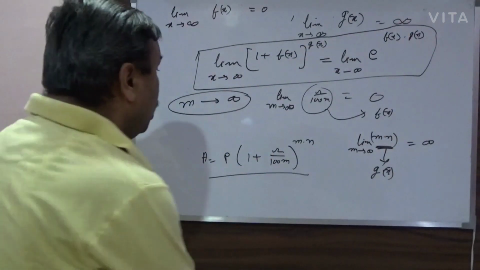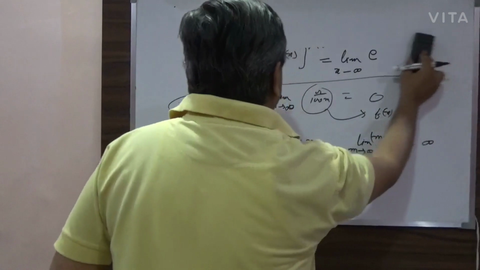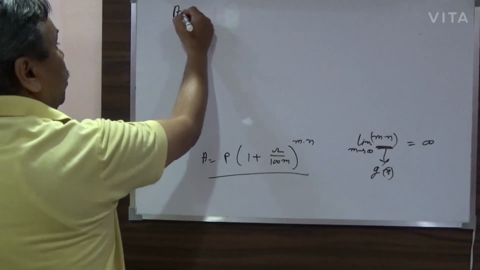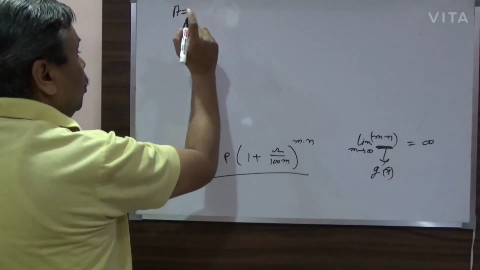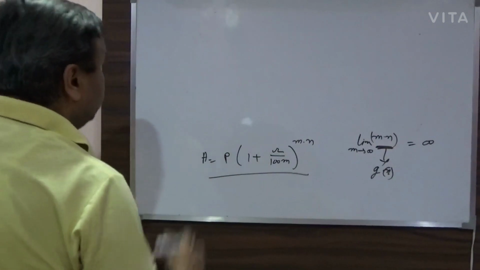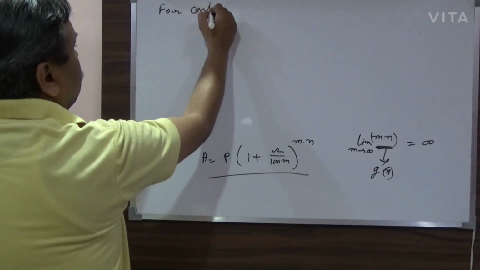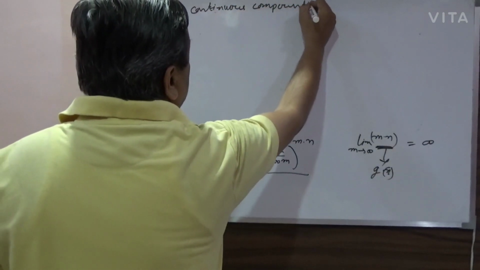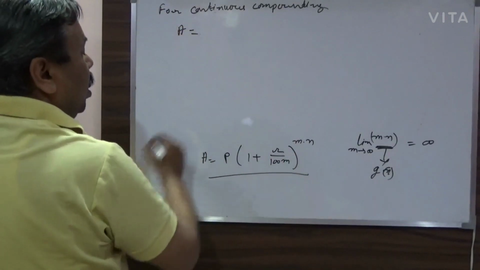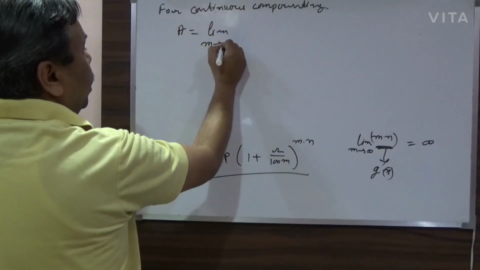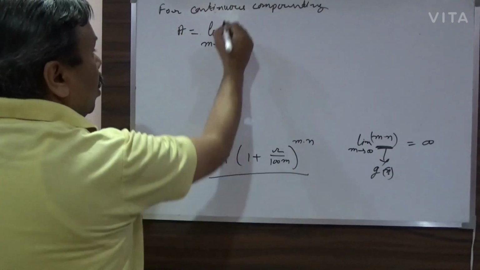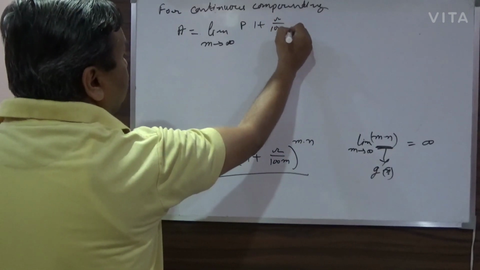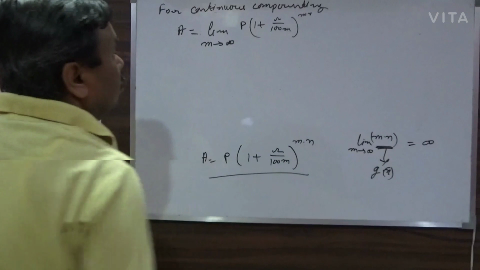So I can say this M n is g(x), which was tending towards infinity. In this way, for continuous compounding, the total amount will be equal to limit M tending towards infinity of P times (1 plus R by 100M) raised to Mn.